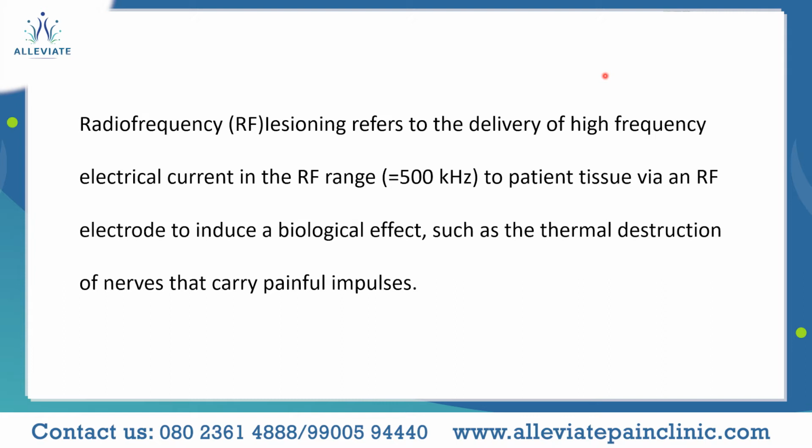That we need a machine which generates this high frequency electrical current, and then we need a tool through which we can supply these radio frequency waves to the patient at the necessary site, so that it induces a biological effect such as the thermal destruction of the nerves. Of what nerves? The nerves which carry the pain impulses.